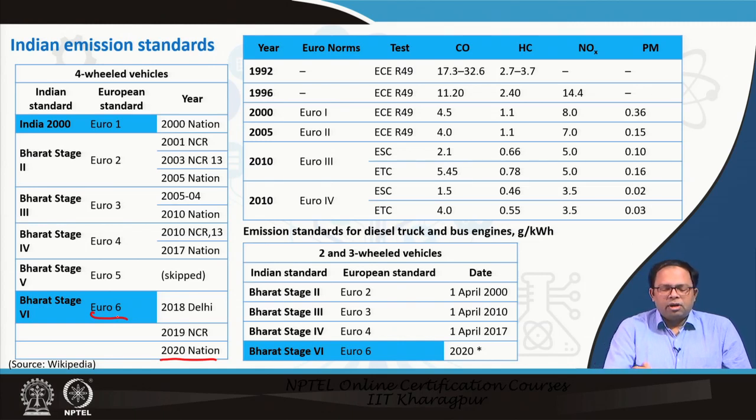Similarly, we have standards for two- and three-wheeled vehicles, which are given over here, and we also have standards for heavy vehicles like buses and trucks. Similarly, we have standards for lightweight vehicles, for passengers, goods-carrying vehicles, and so on. Here you can see the emission standards are given in gram per kilowatt hour for truck and bus engines, because those are big in size. Over here it is gram per kilometer.